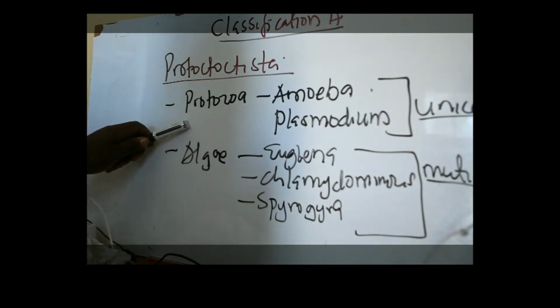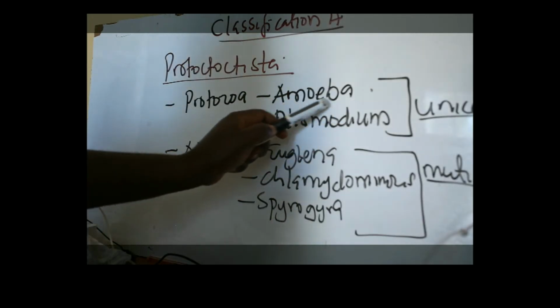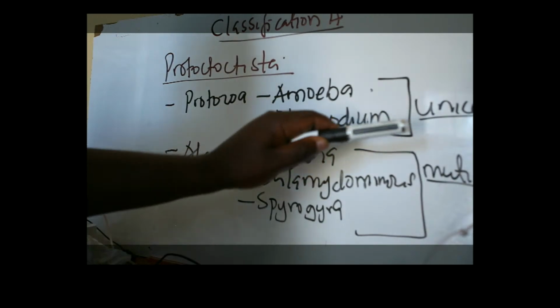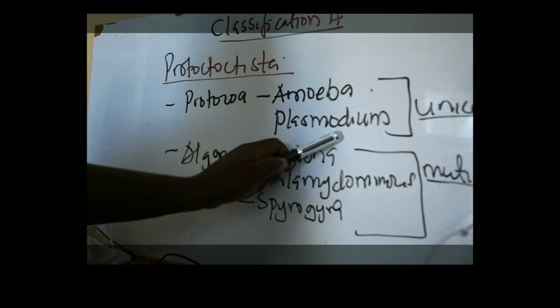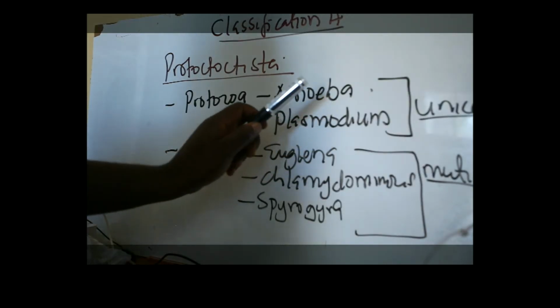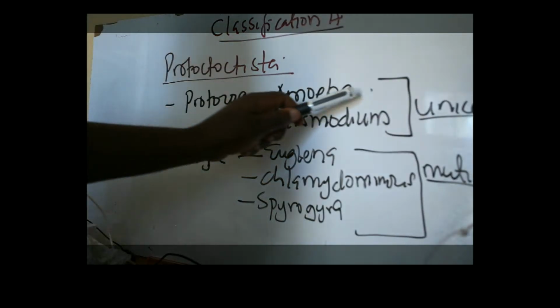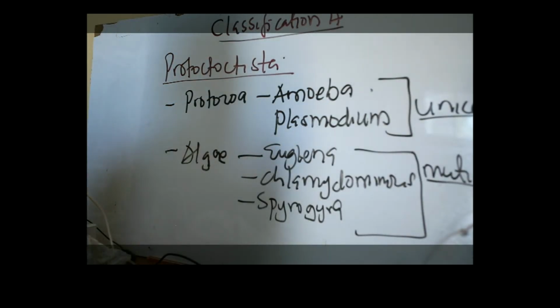Now, under the protozoa, we are saying it is made up of organisms such as the amoeba, which is microscopic and unicellular. Then we have the plasmodium, which is also microscopic and unicellular. The amoeba is responsible for amoebic dysentery as a disease. And the plasmodium is responsible for causing malaria. It is a living organism that causes malaria.